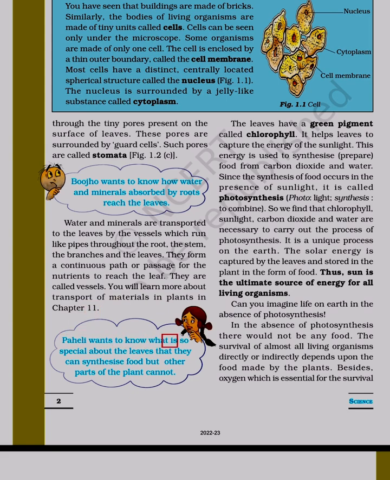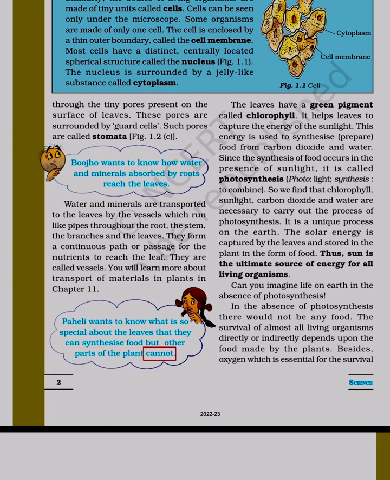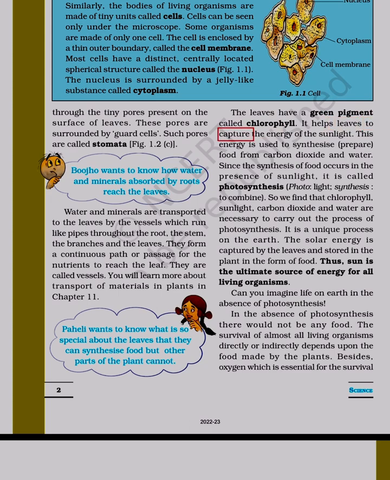Paheli wants to know what is so special about the leaves that they can synthesize food but other parts of the plant cannot. The leaves have a green pigment called chlorophyll. It helps leaves to capture the energy of the sunlight. This energy is used to synthesize, prepare, food from carbon dioxide and water. Since the synthesis of food occurs in the presence of sunlight, it is called photosynthesis. Photo, light; synthesis, to combine. So we find that chlorophyll, sunlight, carbon dioxide and water are necessary to carry out the process of photosynthesis.